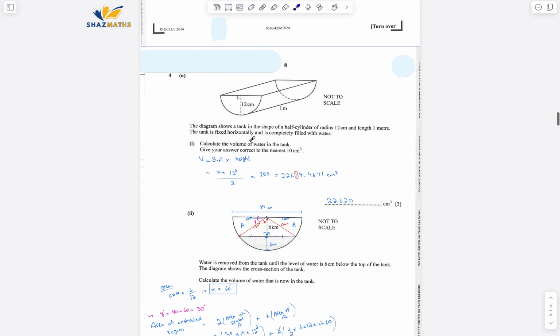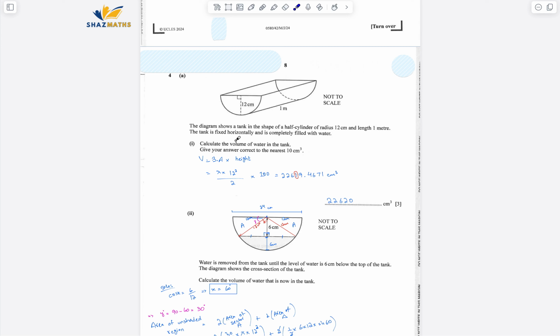Question number 4. The diagram shows a tank in the shape of a half cylinder of radius 12 centimeters and length 1 meter. The tank is fixed horizontally and is completely filled with water. Calculate the volume of water in the tank. Give your answer correct to the nearest 10 centimeter cube.